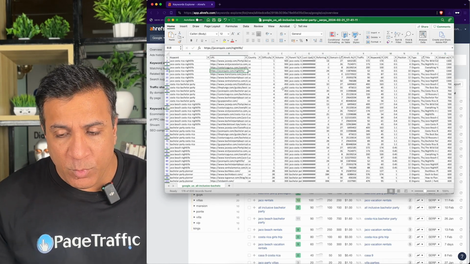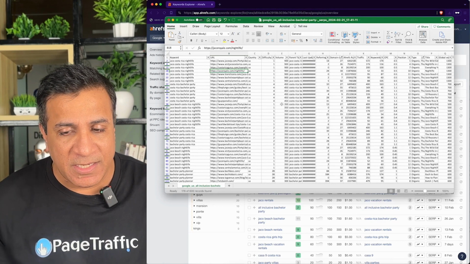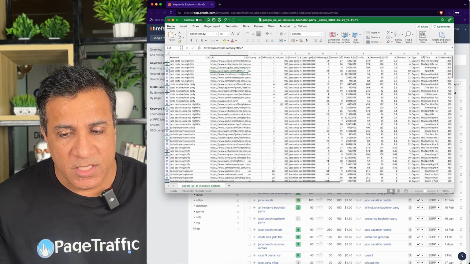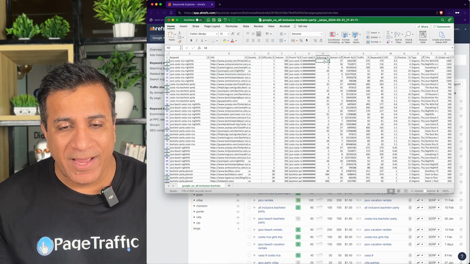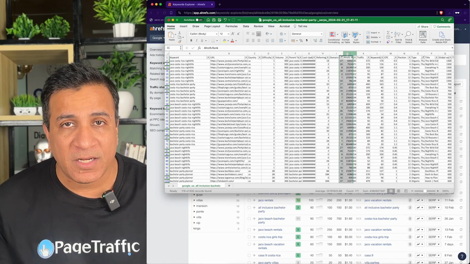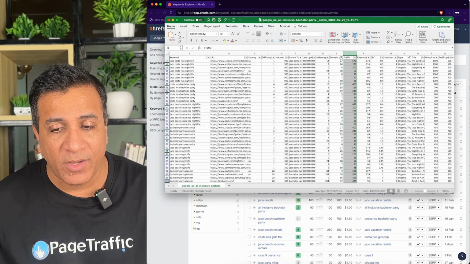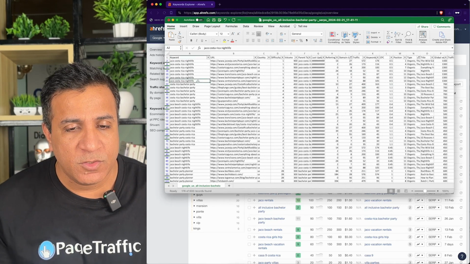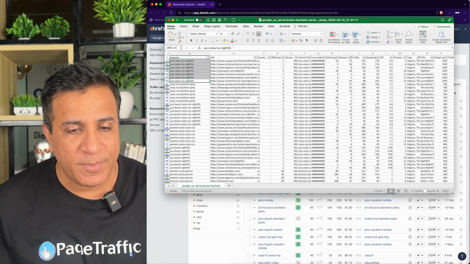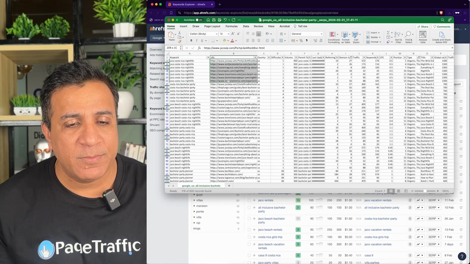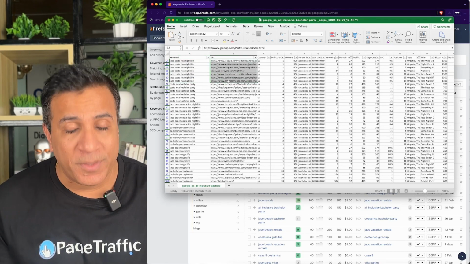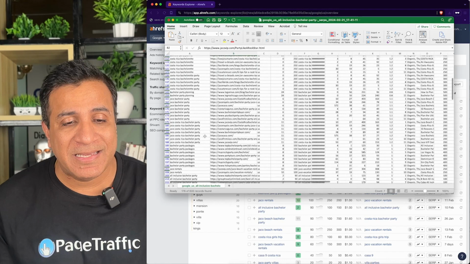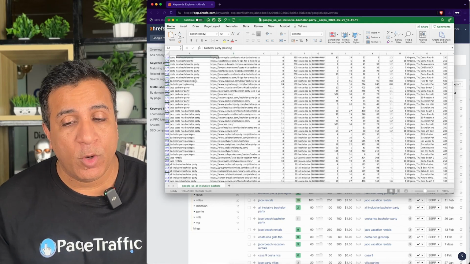So now I have removed all, and these are the keywords and these are the URLs which you can see are coming in. Now I'll see what kind of referring domains are coming to these keywords and what kind of data is coming for these keywords. If a keyword is coming multiple times, that means there is less competition for that keyword. If a keyword is coming fewer times, then it is more competitive.